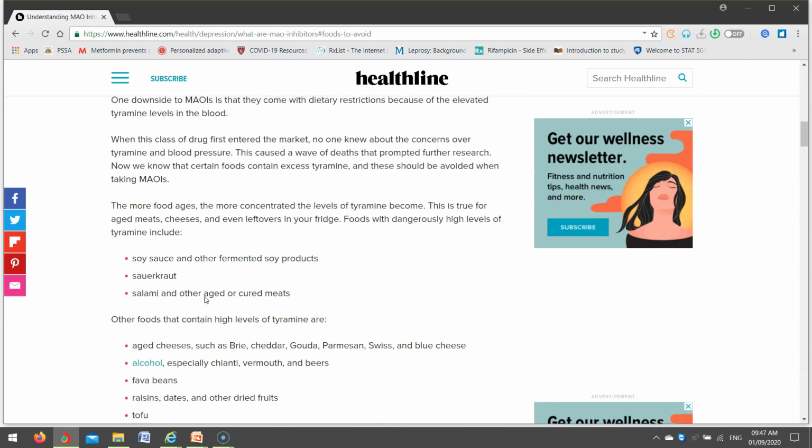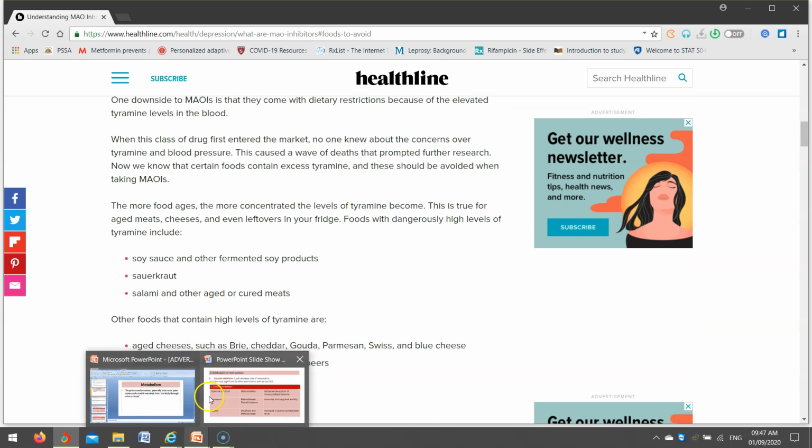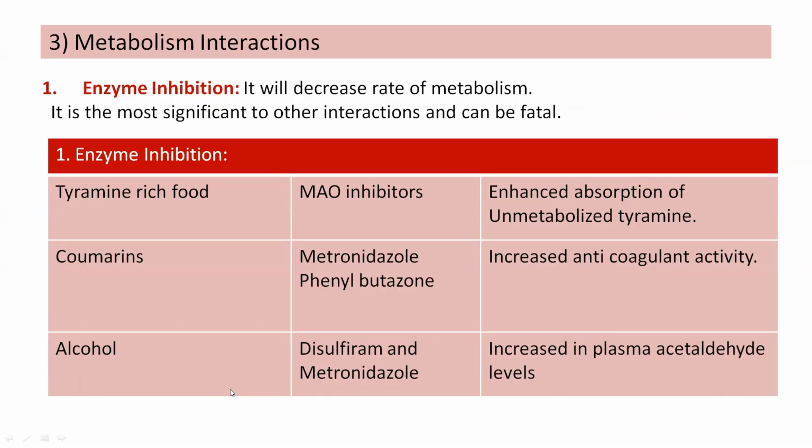Whenever you give such drugs, it has a very bad effect: enhanced absorption of unmetabolized tyramine, which increases the blood pressure. So you should avoid taking tyramine with monoamine oxidase inhibitors.